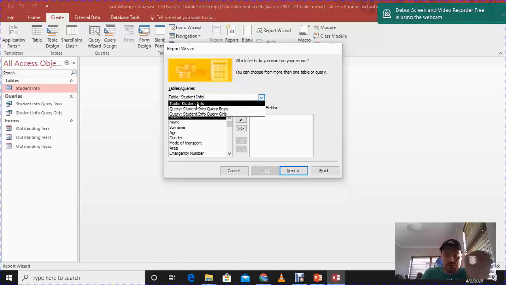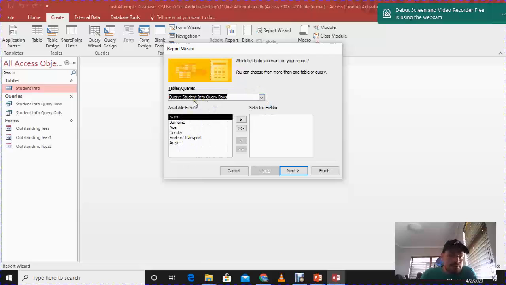I'm going to use the table. So I select the table, and in the table I have all those fields. Just to show you as well, if I choose a query, can you see my fields change as well? Because I'm extracting information from that source. Obviously the query of the boys will differ from the query of the girls, and that will differ